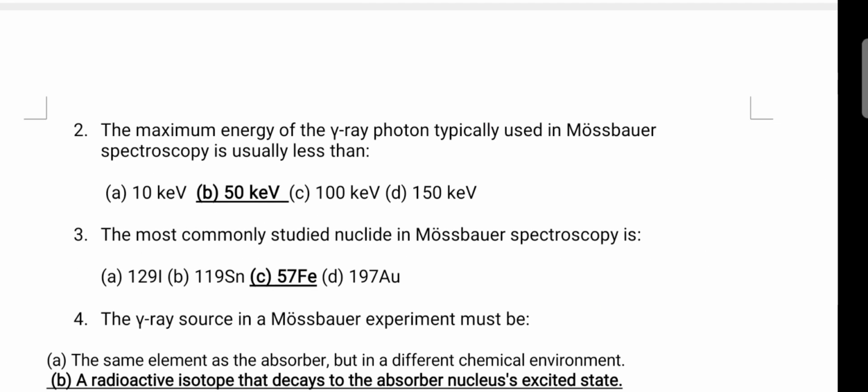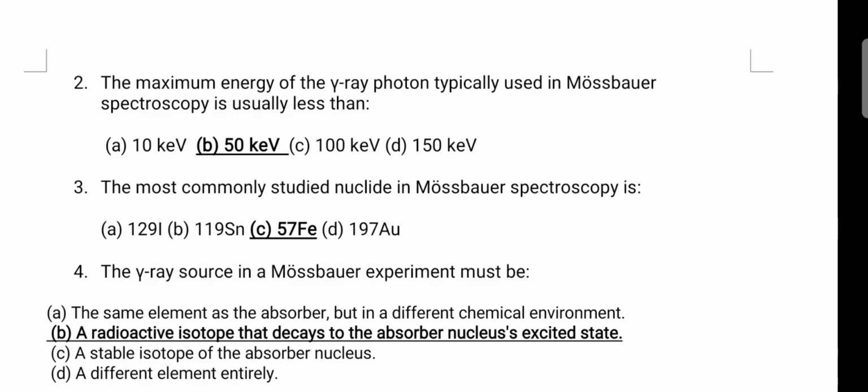The maximum energy in a gamma ray photon typically used in Mossbauer spectroscopy, the range of gamma ray radiation that can be used, will be around 50 kilo electron volt. The most commonly studied nuclei in Mossbauer spectroscopy, generally around 4 nuclei we will study, like iron, tin, iodine and antimony. The mostly studied one is 57 Fe. We will be studying about the 57 Fe only.